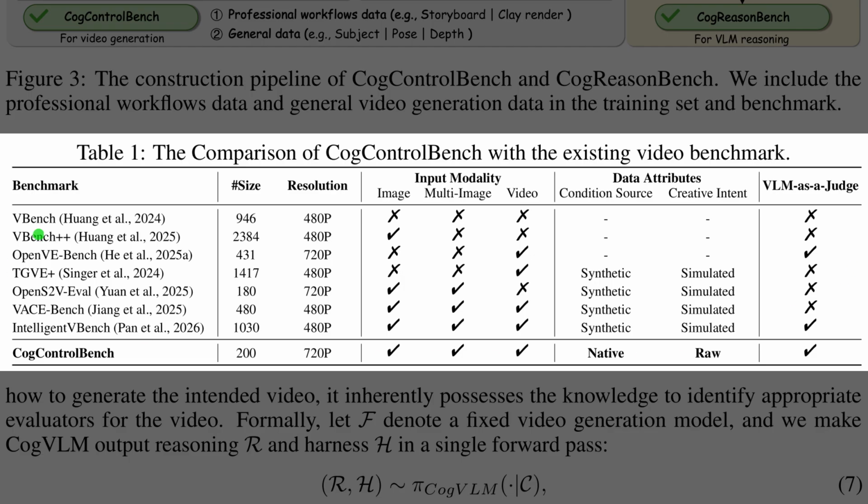Table 1 compares the newly introduced CogControlBench with existing video benchmarks to highlight its unique features. While earlier datasets rely on synthetic or simulated inputs, CogControlBench uses native condition sources and raw, authentic creative intent. It also covers all 3 input modalities, including image, multi-image, and video, while incorporating a vision language model as